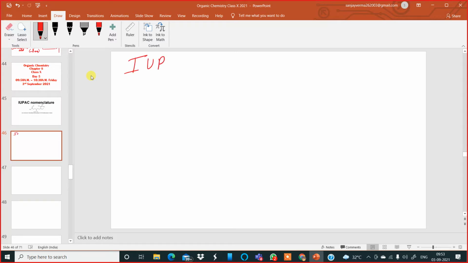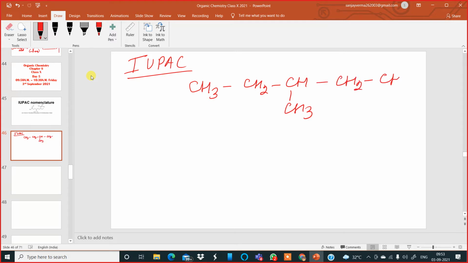So, IUPAC nomenclature. Copy this formula on your screen first: CH3, CH2, CH, CH3, CH2, CH3. I am waiting for you to finish copying this formula. Once you have done, let me know. Use a lot of space.